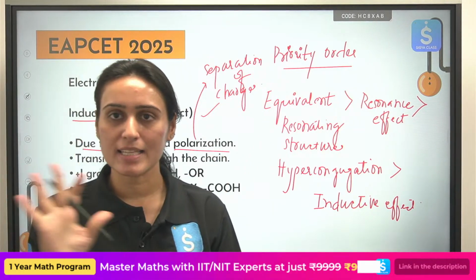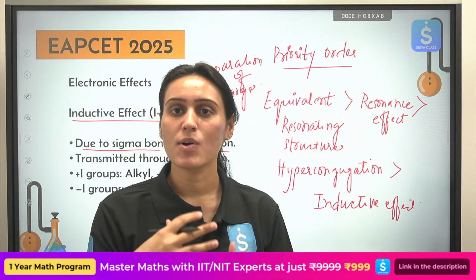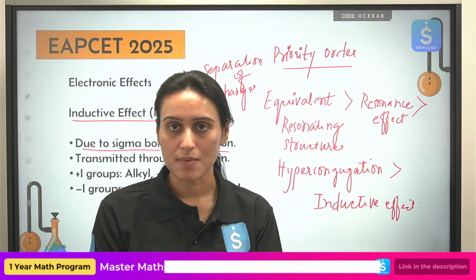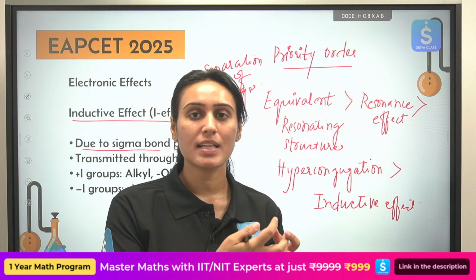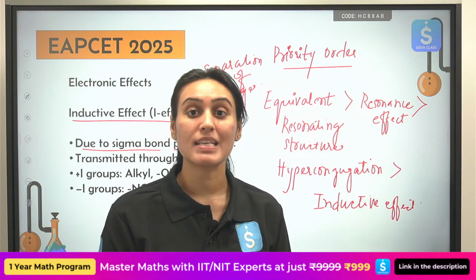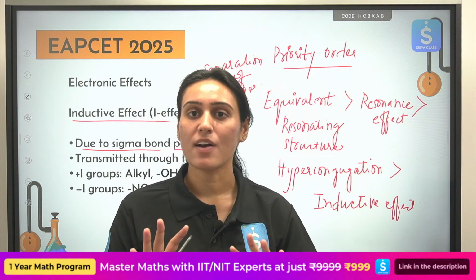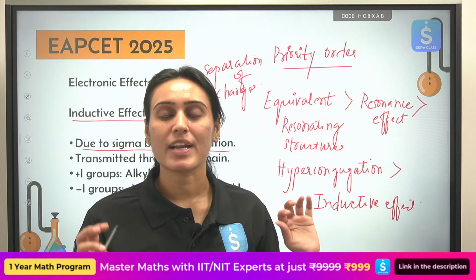We are not breaking any bonds. Are we forming something new? No, we are not. We are just talking about separation of charges. So you have a bond between two atoms. One of the atom is highly electronegative. So it will keep the electron density towards itself. So it will develop delta minus charge, and the other one will have delta positive charge. This kind of charge separation is inductive effect, as simple as that.